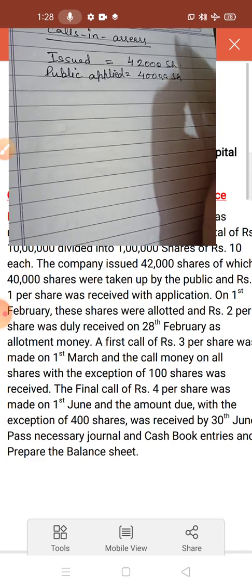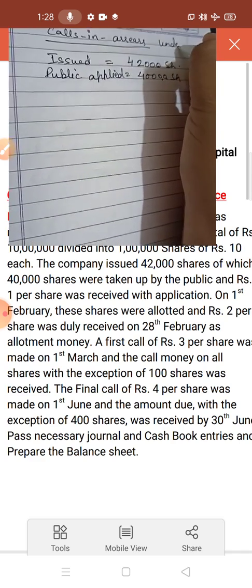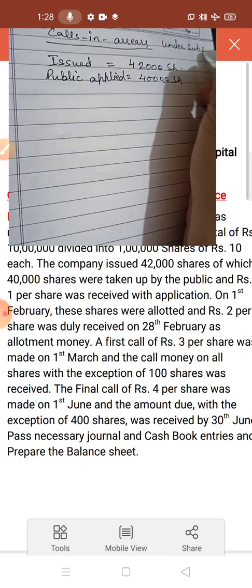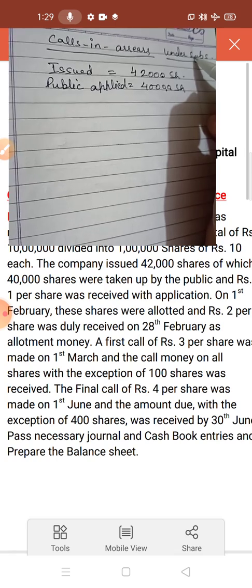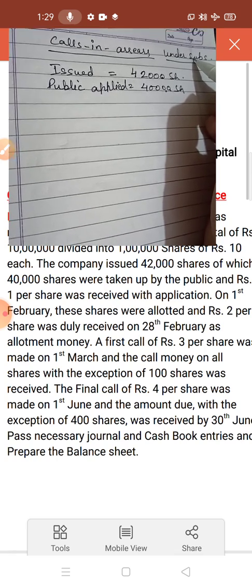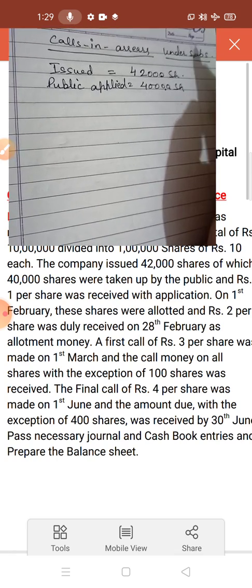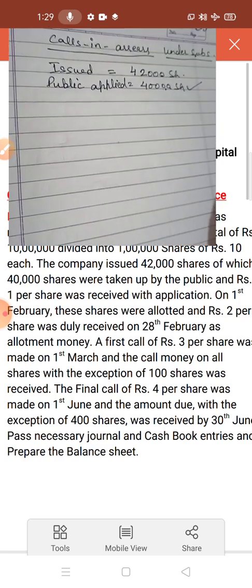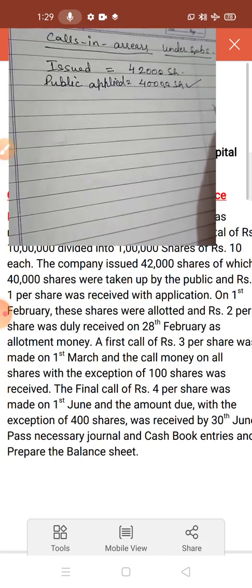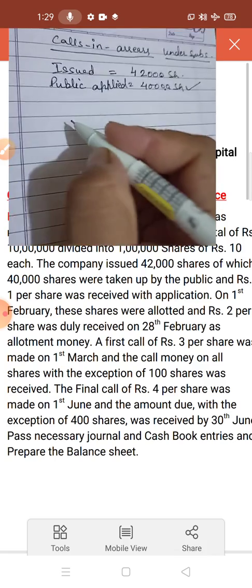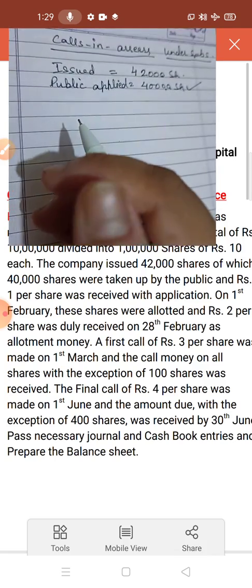So this is the case of under subscription. In the under subscription case, you have to multiply the number of shares taken by the public with all the call money. Now we have to make the first entry, second entry, third entry.